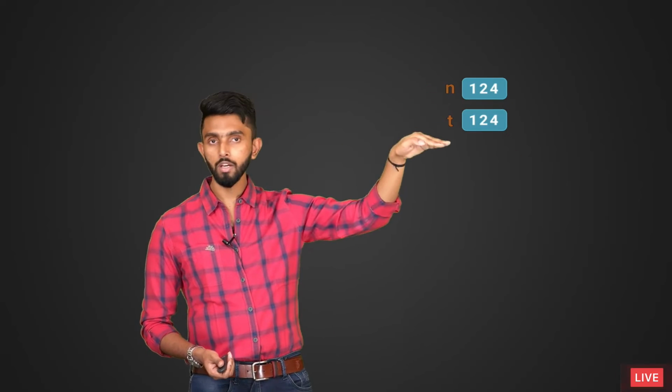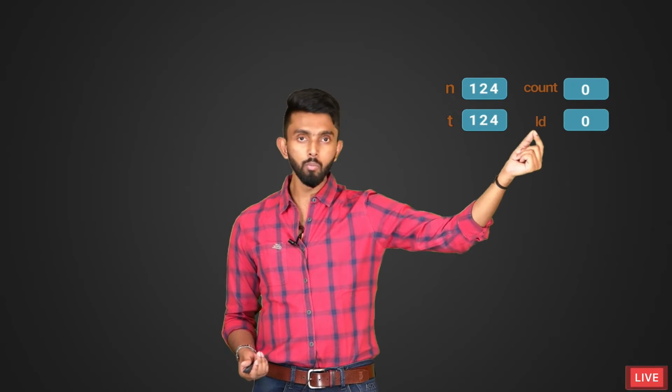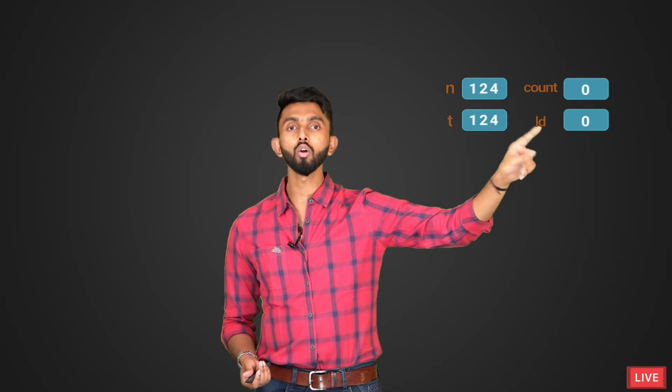Very easy. I'm going to have n, which is my number. I'm going to have t. Initially I will copy the value of n into t, because from t I am always going to keep removing the last digit. First time I will remove 4, then it will become 12, then I will remove 2, it will become 1, like that. So I do not want to modify n, so I will copy it into t. From t, I will keep removing the last digit. And of course, I want the total count of the divisors. And every time I remove the last digit, I want to store it somewhere, so I will have a variable called LD, short for last digit. So, how are we going to do this?